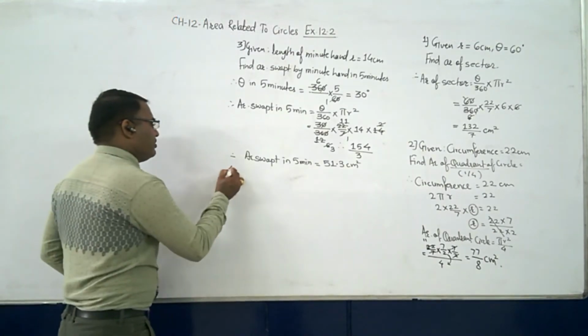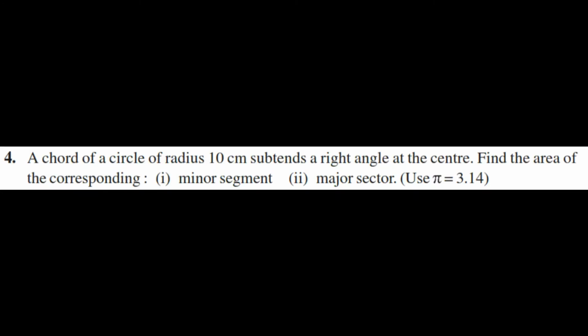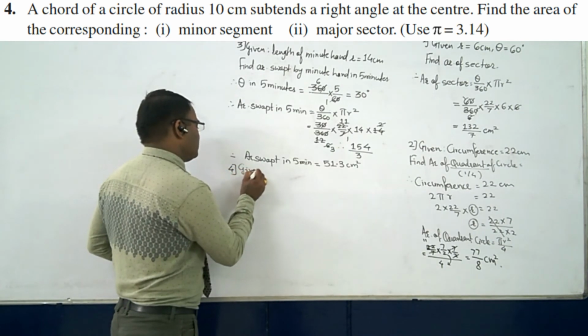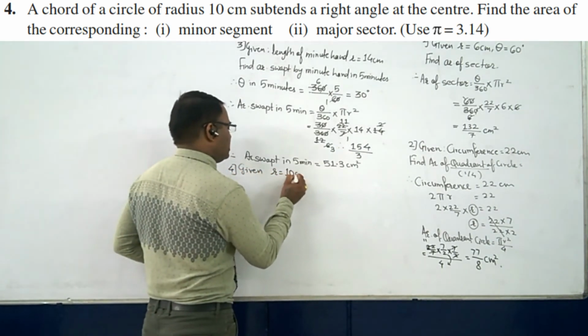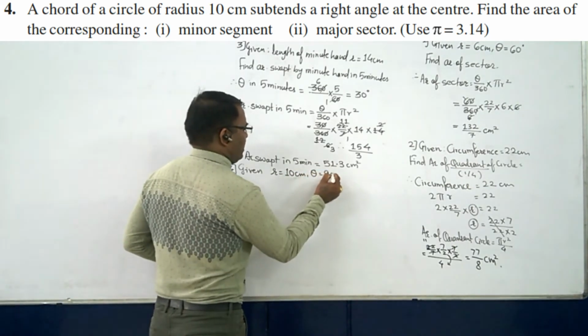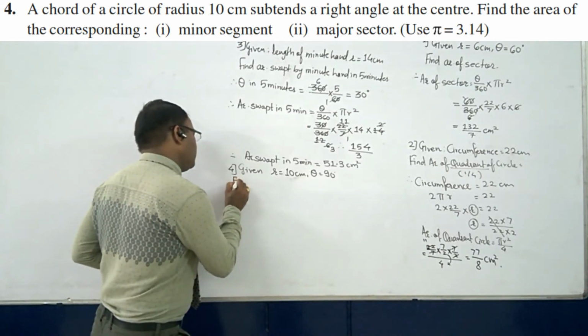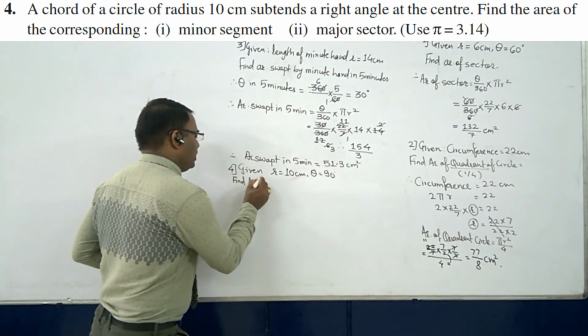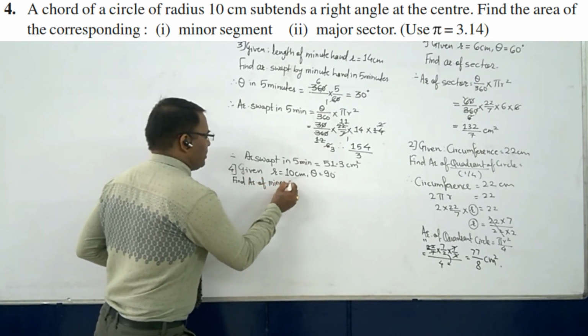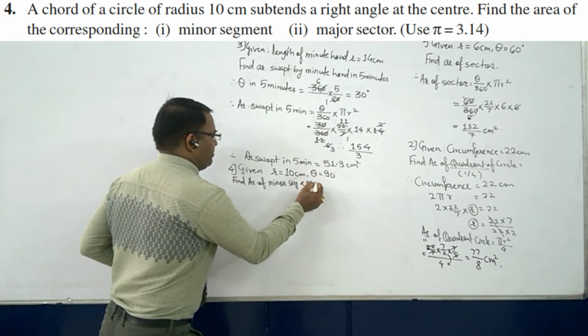Then we go ahead with sum number 4. A chord of a circle of radius 10 cm subtends a right angle at the center. Find the area of the corresponding minor segment and major segment. Use pi is equal to 3.14. Number 4, given things first. Radius is equal to 10 centimeter. Theta is also given, that is 90 degrees. And what we have to find out? Find the area of minor segment and major segment both.